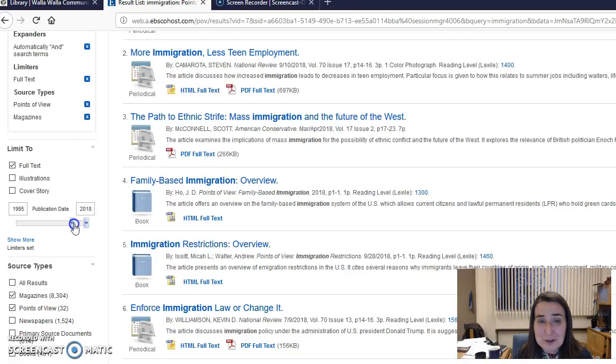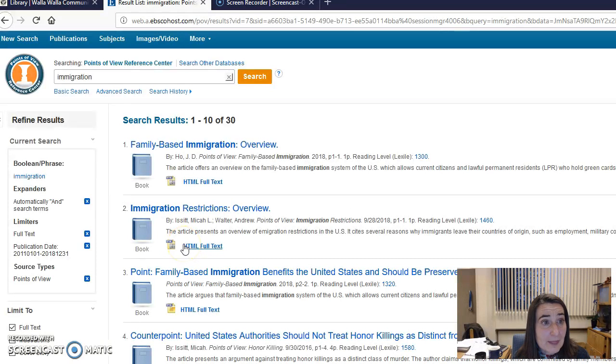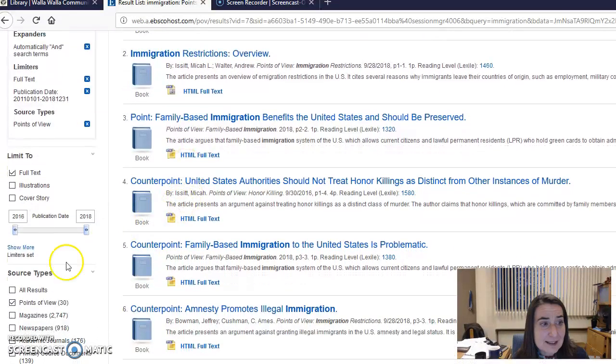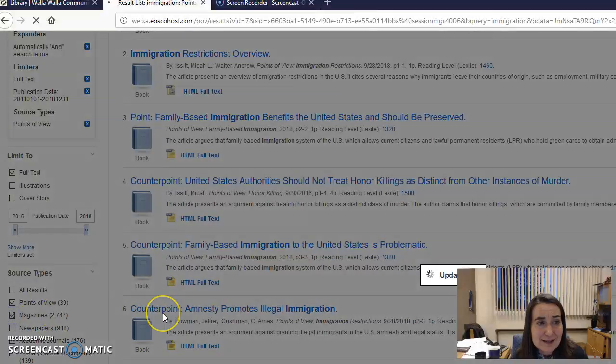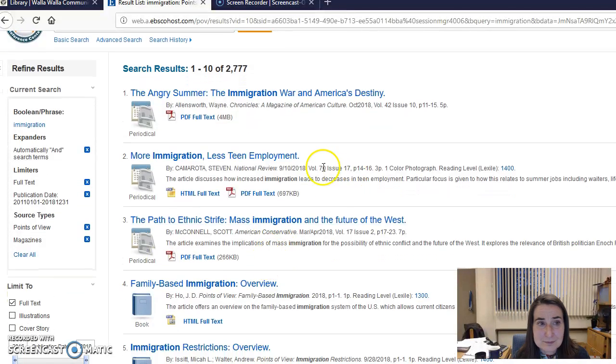But I have a feeling you're probably looking at more recent issues, so you might want to come up to the last, I don't know, three or four years, maybe even looking at when the DREAM Act came out. And you can look at those topics. So we've looked at date. We can go back. It kicked everything out and just shows points of view again, so you would have to re-click on magazines to get there. But more immigration, less teen employment. That's really interesting, right?